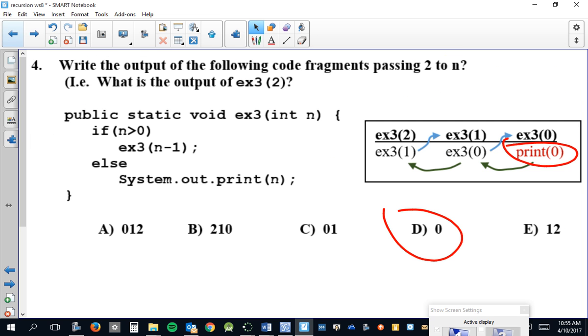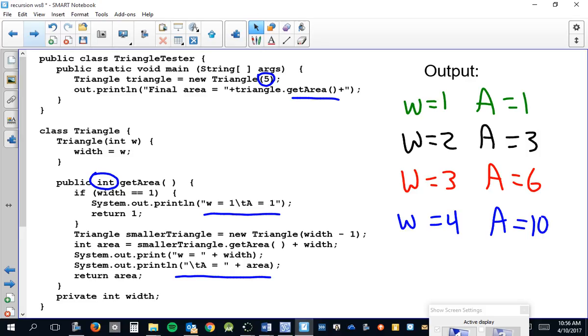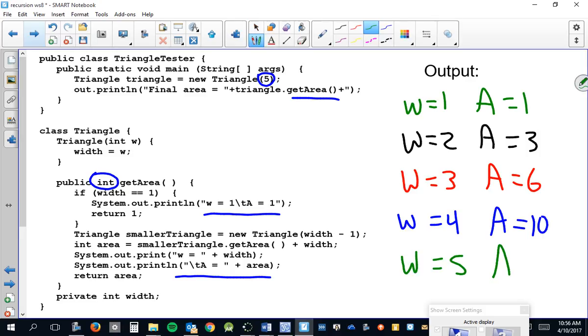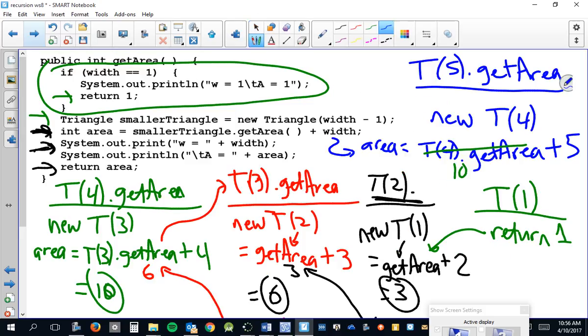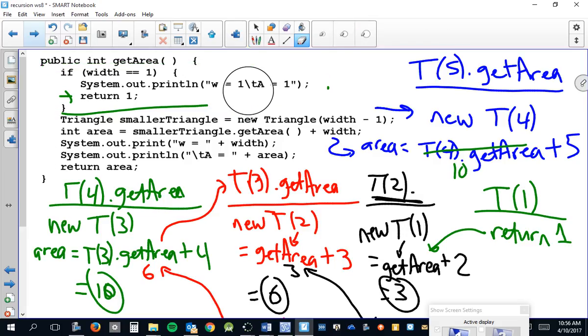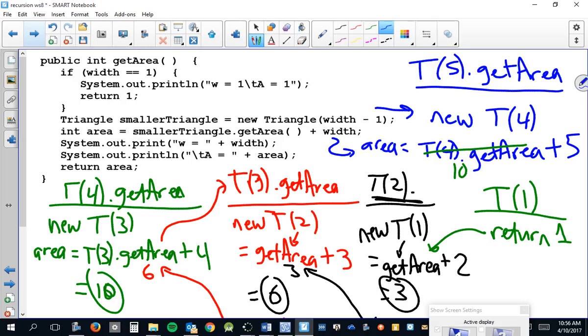All right, so let me put that here. Come back. Now, the getArea method has been printing all of this so far. Now the last call to getArea, this first call to getArea, let me go through it again. Hold on. I want to redo this. When the size was 5, we didn't do this. We did this. We then computed the area. We just got that. The area turned out to be 15. We just printed it, but then we also returned the 15.